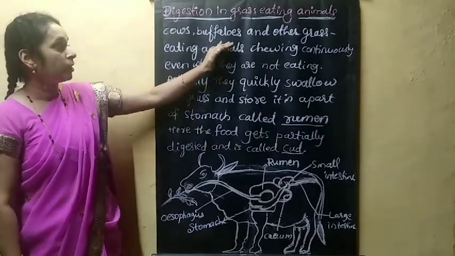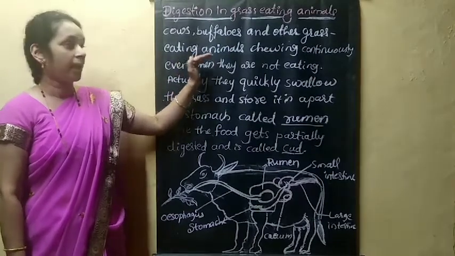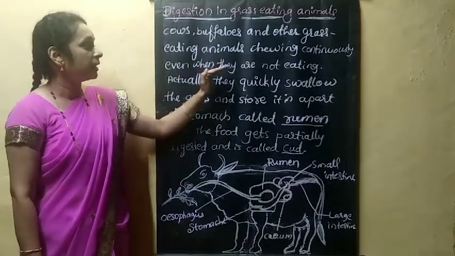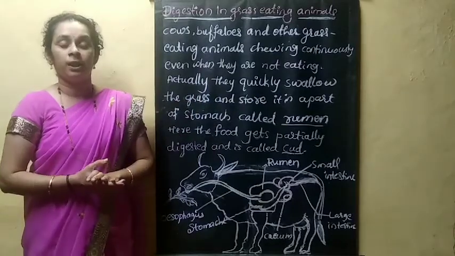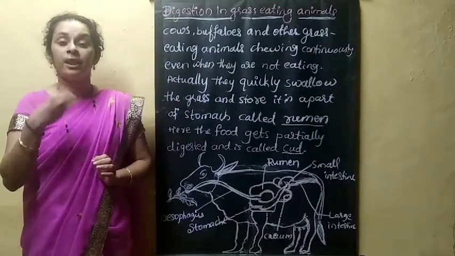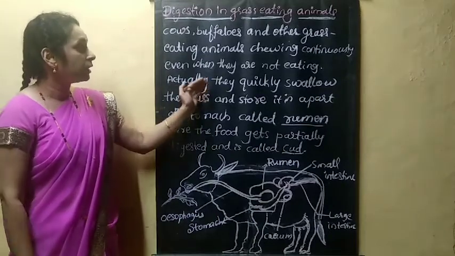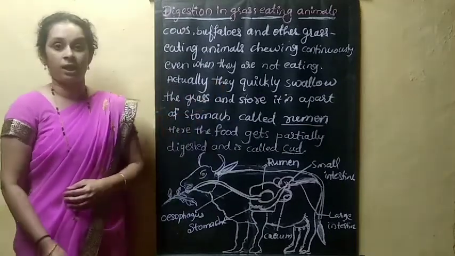Mainly cow, buffaloes and other grass-eating animals chew continuously even when they are not eating, because they quickly swallow the grass.